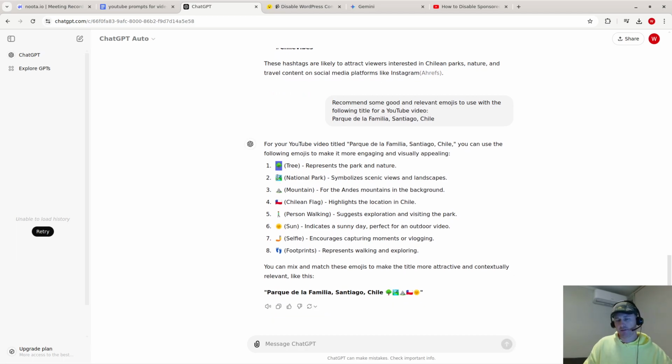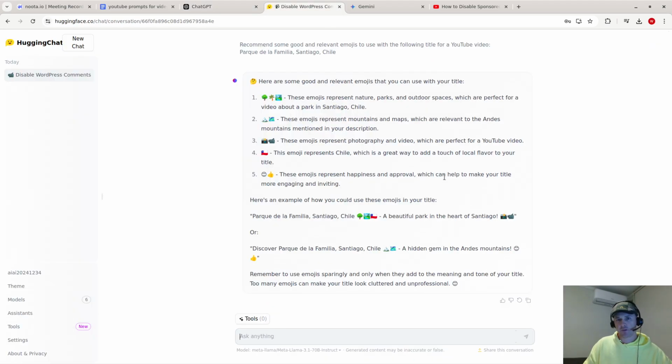Okay, I see it gives the tree emoji, the national park, and actually I probably should have used that one instead of the tree. See, the tree indicates a sunny day, perfect for outdoor video. Yeah, I mean, that was good. I probably should have used that one, but that's okay. And then, yeah, I think this is quite good. So Llama 3 gives a palm tree. I don't really know why it was, but these are very relevant.